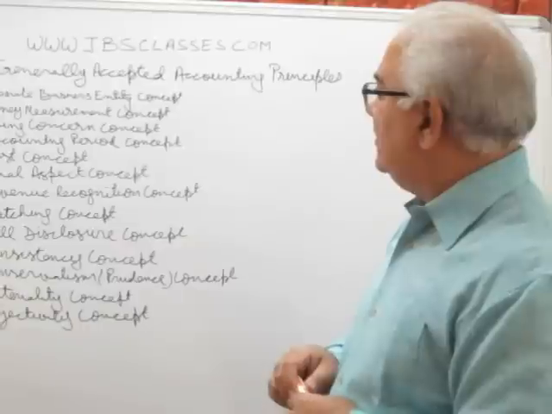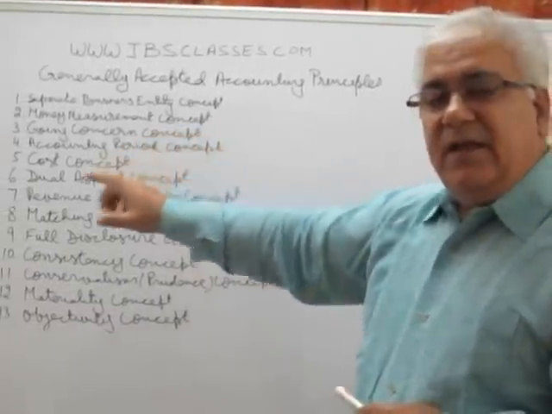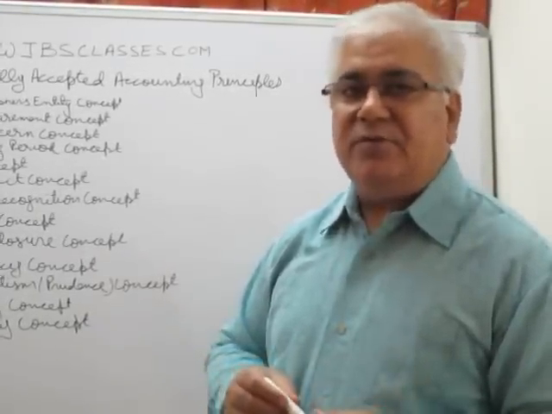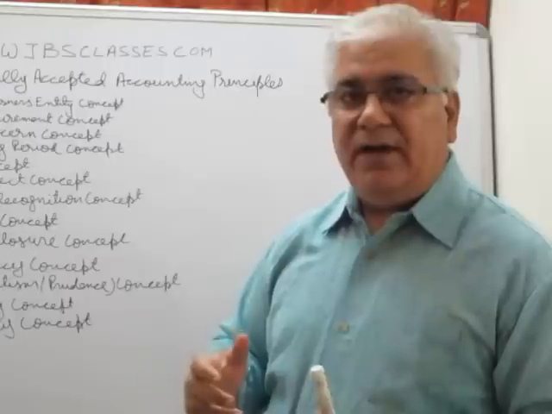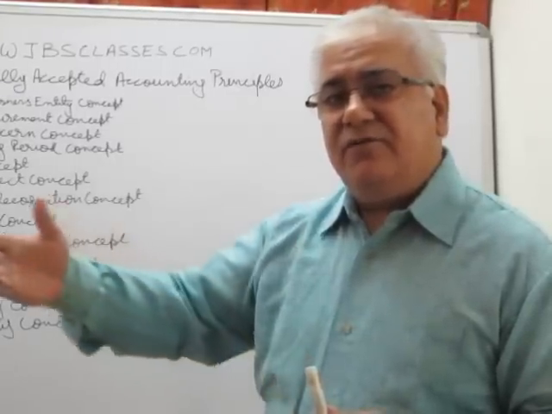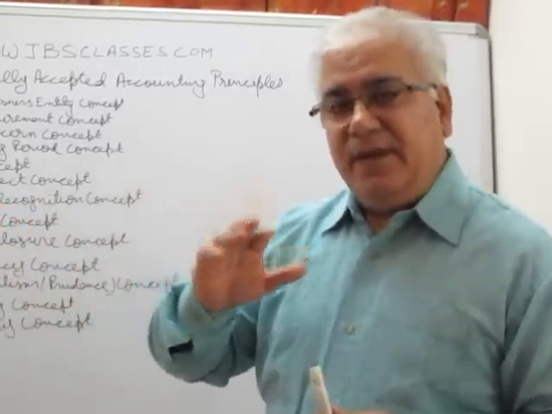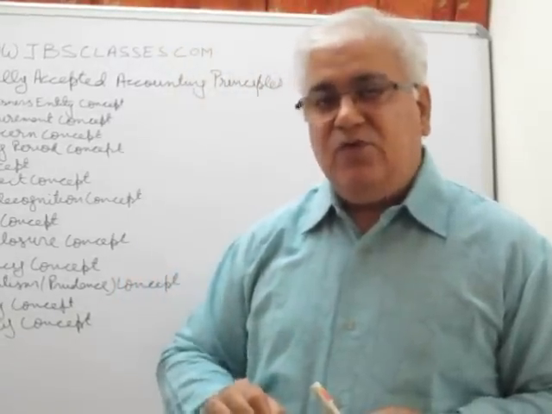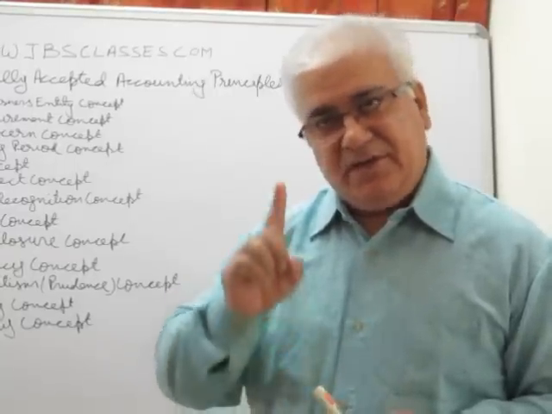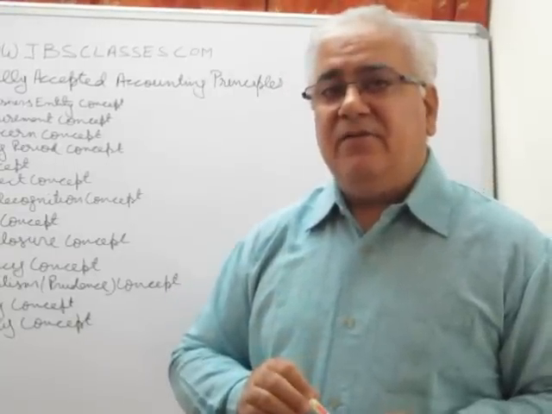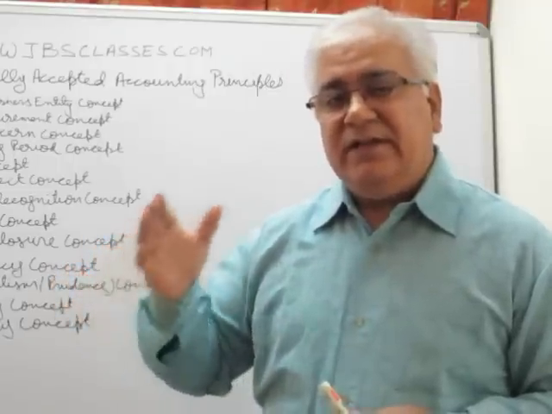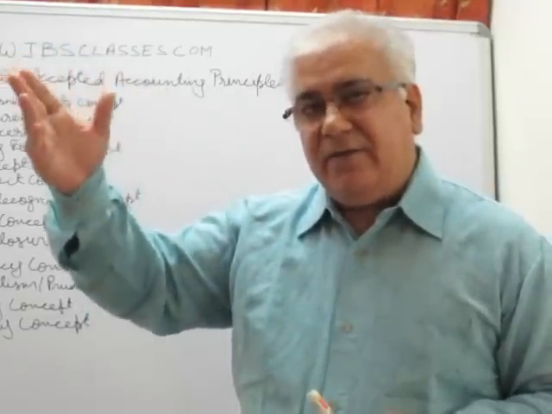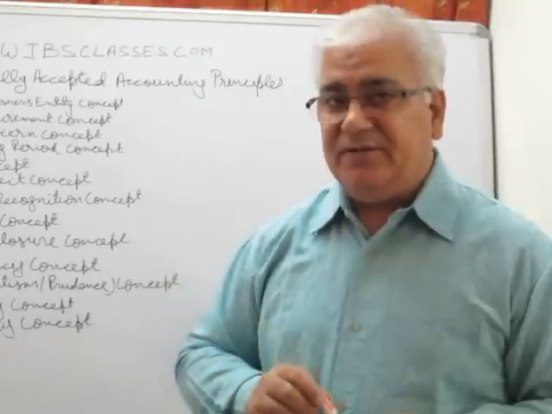Then we move on to the next. This is the going concern concept. According to this concept, while writing the books of accounts, we assume that the business will go on endlessly or for a very, very long foreseeable period. This means, in other words, that we don't have any intention or necessity to close down the business. Second is that we assume this business will continuously go on at this level or maybe a higher level, but it will not come down substantially.